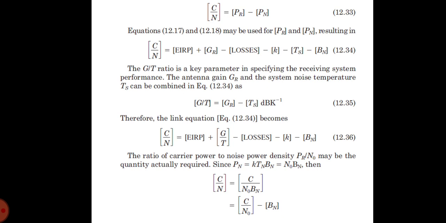C/N is the true power ratio in decibels, and Bn is in decibels relative to 1 Hz, or dB Hz. Thus, the units for C/N0 are dB Hz. So, substituting this for C/N gives C/N0 is equal to EIRP plus G/T minus losses minus K.